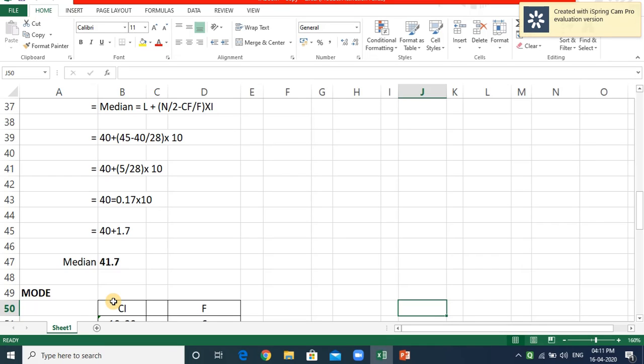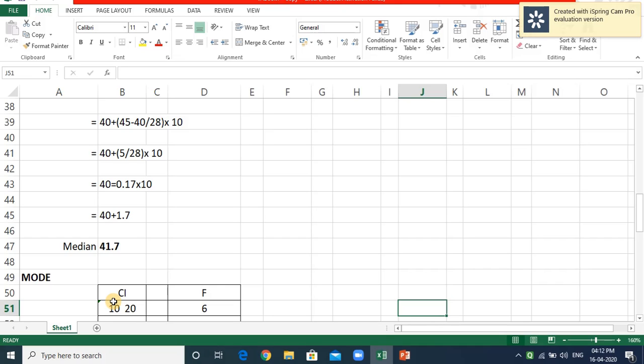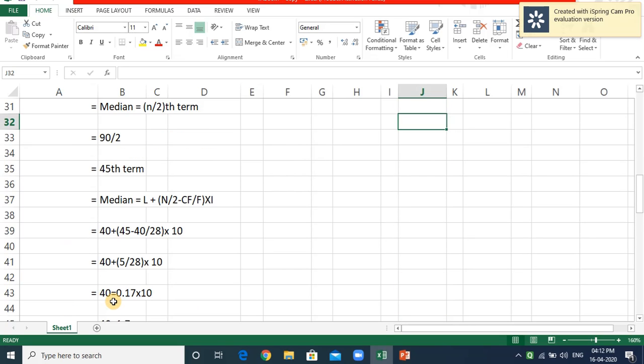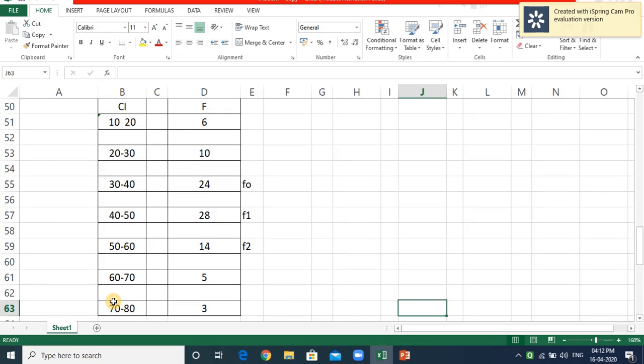Okay guys, after that we move to the mode. The formula is very simple. The modal class is the class with the maximum frequency. In the frequency column we have to see which is the maximum frequency. This is 28, so 28 is the maximum frequency, and 40 is the lower value. Then we consider f1, f0 and f2. f0 is the preceding class frequency, and f2 is the succeeding class frequency.